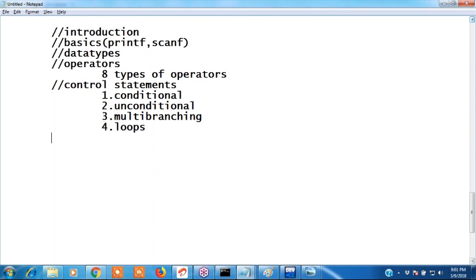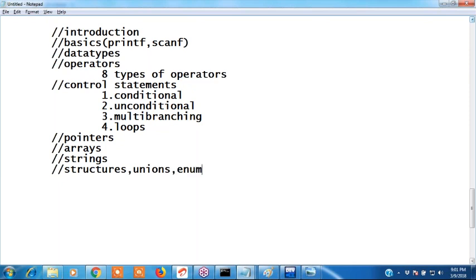After that, pointers we discussed. After that, arrays. After that, strings. Now structures completed, right? Unions completed, and enums completed. Okay, what are the other topics left?